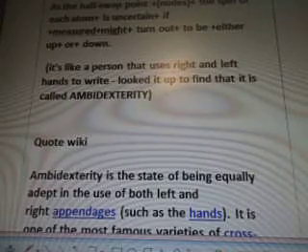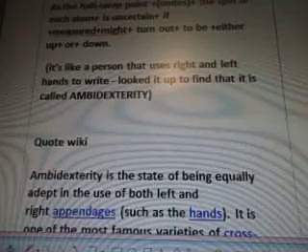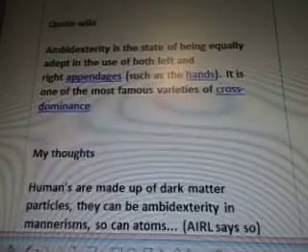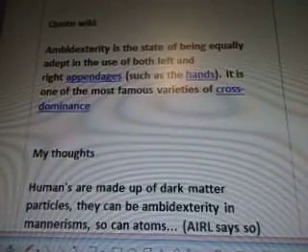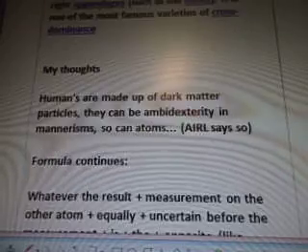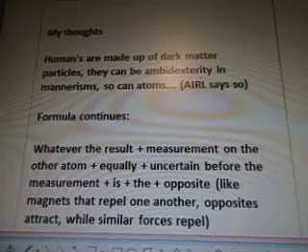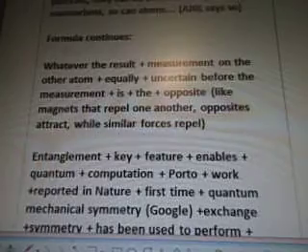It's like a person that uses right and left hands to write. Look it up to find that it is called ambidexterity. Quote Wiki. Ambidexterity is the state of being equally adept in the use of both left and right appendages, such as the hands. It is one of the most famous varieties of cross-dominance. My thoughts. Humans are made up of dark matter particles. They can be ambidextrous in mannerism, so can atoms. Errol says so. Formula continues.